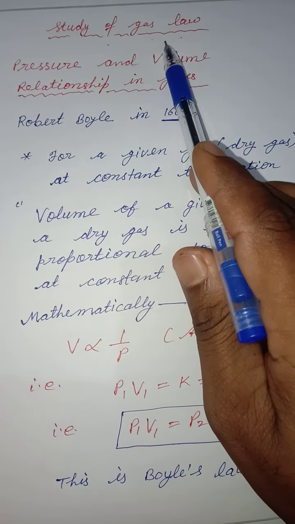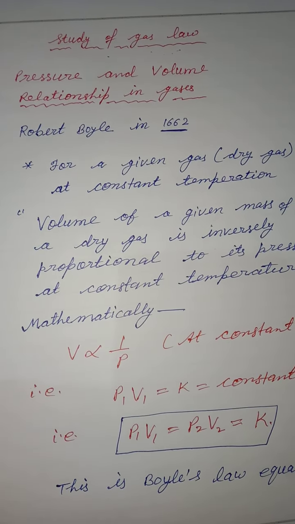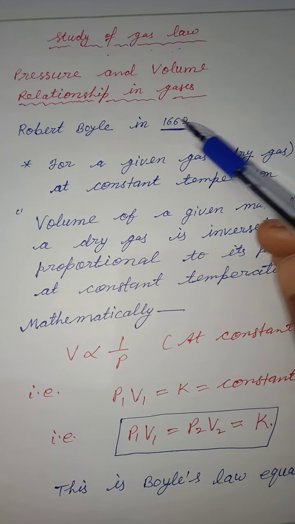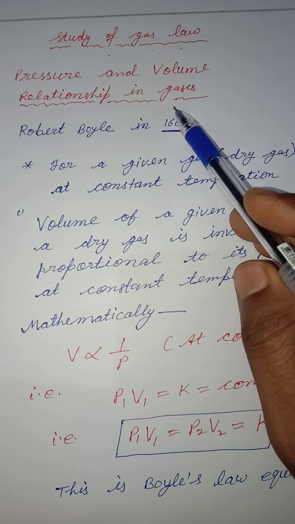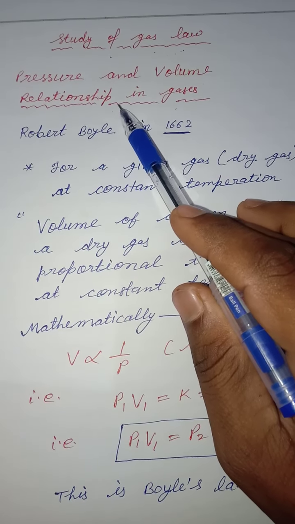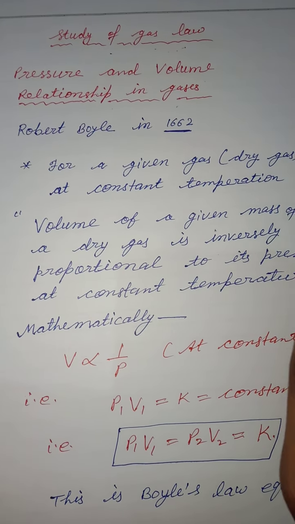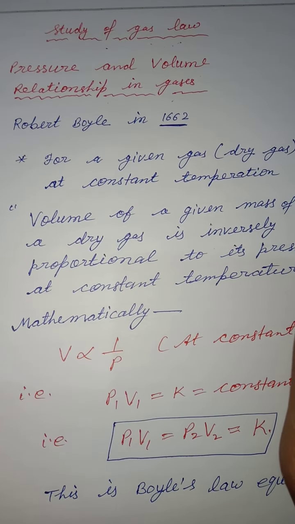This is your chapter name. In this chapter, we have to discuss the pressure and volume relationship in gases. Pressure and volume relationship means temperature is constant, and the number of moles of the gas is also constant.